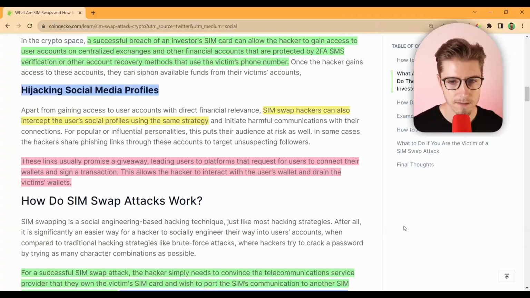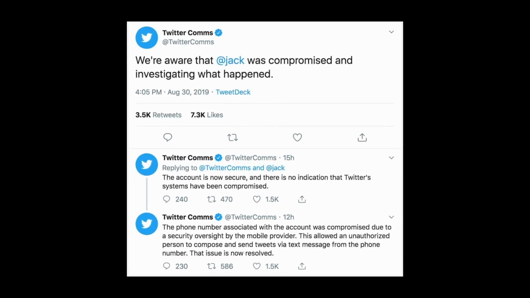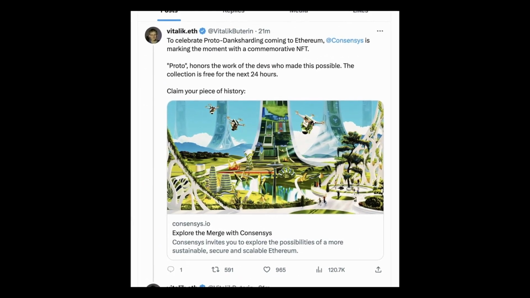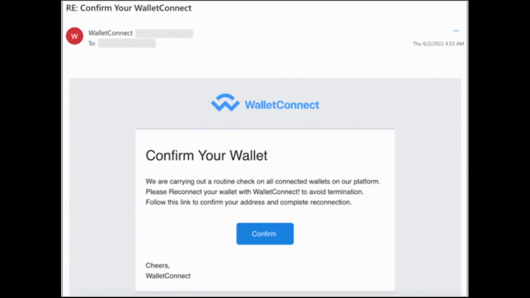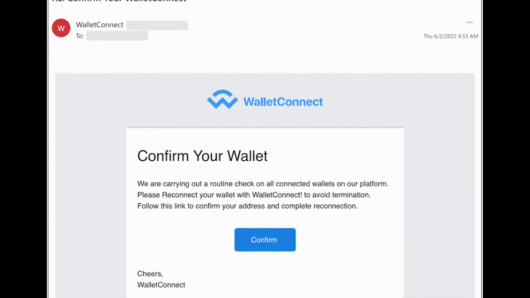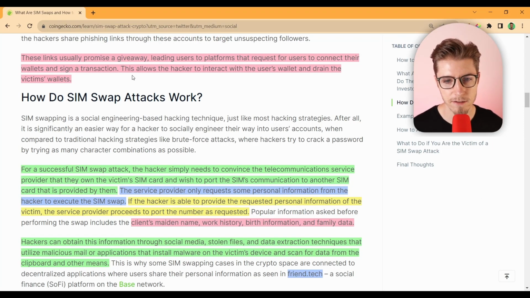Another way that they can gain access to your crypto or find ways to scam people in general is through hacking social media profiles. SIM swap hackers can also intercept the user's social profiles using the same exact strategy as above. These links usually promise a giveaway, leading users to platforms that request for users to connect their wallet and sign a transaction. This allows the hacker to interact with the user's wallet and drain the victim's wallets. Remember that if you don't actually sign the transaction, there is no way for that crypto to be sent to that other person.